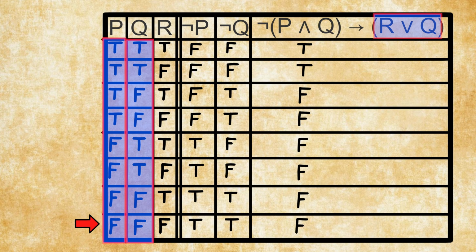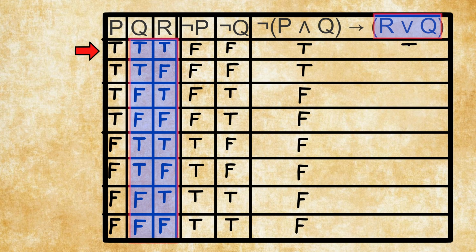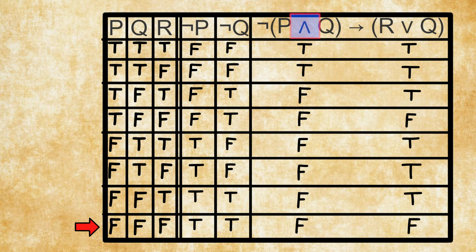Then here we have a disjunction between R and Q. So here it is true, true, true, false, true, true, true, and false. Good. Now let's take the negation. As always, the negation reverses the truth value, and it is the truth value below the conjunction in this case.